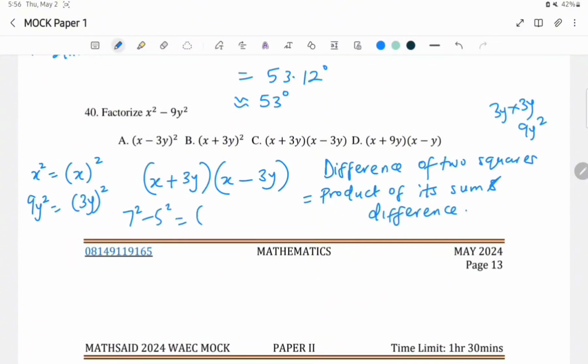It is simply 7 and 5. One is addition, one is subtraction. So 7 plus 5 is 12, 7 minus 5 is 2, and that's 24. So it applies to numbers, and it applies to variables, as long as they are a difference of two squares.